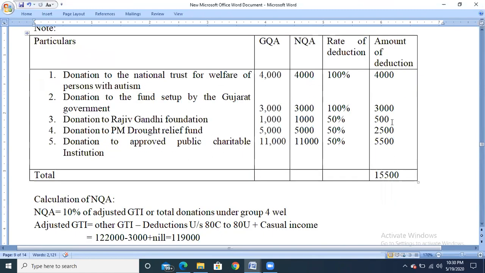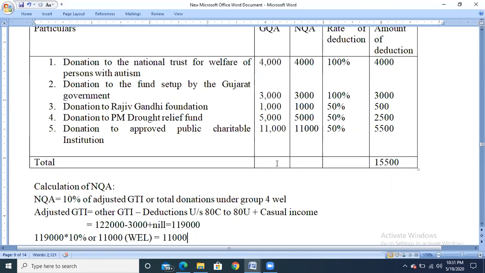So 3,000 deduction amount plus casual income is not given in the problem, so nil. So the total amount is 1,19,000. This is the adjusted gross total income. Now the formula for net qualifying amount is 10% of adjusted gross total income. So 1,19,000 into 10%, or total donations under group 4.